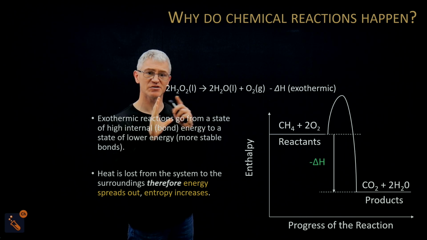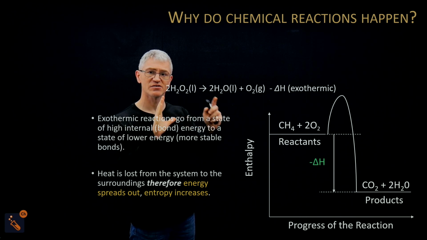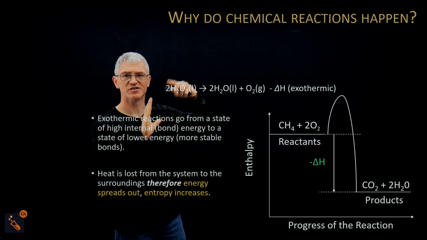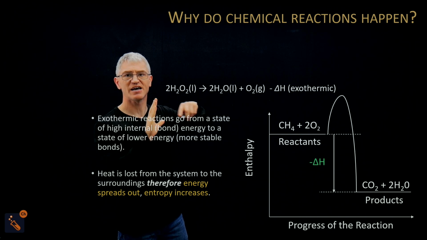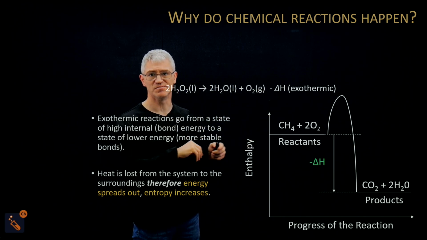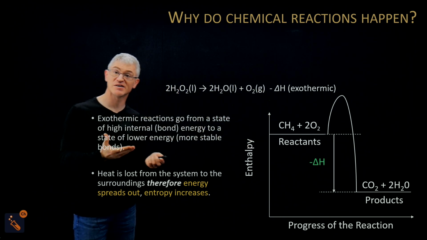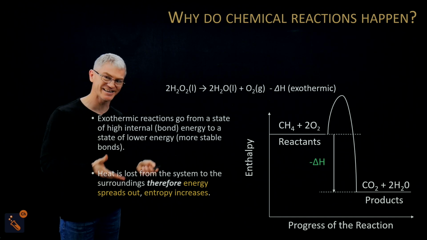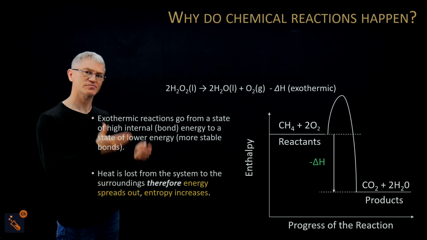So we've got H2O2 here going to water and gas. Gas is more random than a liquid. Also there's 3 moles on this side and 2 moles on this side. So this is definitely a more disordered system. Okay, so this reaction is favoured because of that favourable increase in entropy, in chaos.